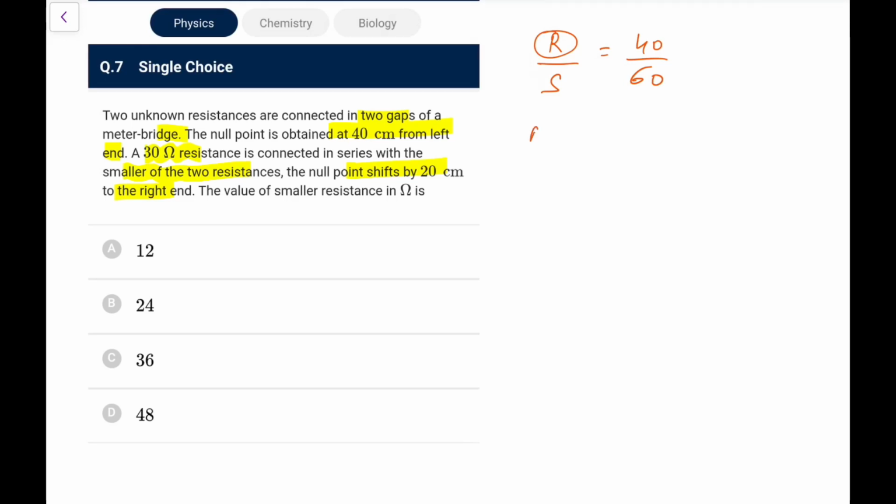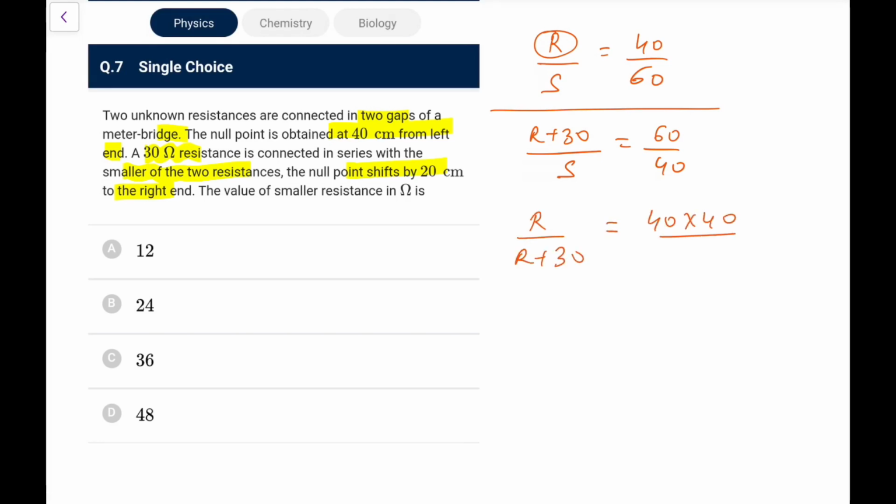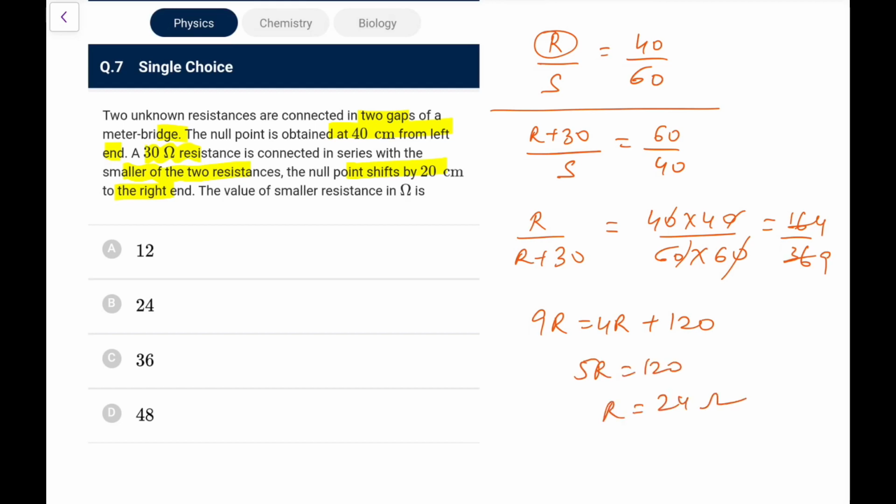So we have added 30. So now we have R plus 30 as new R dash upon S. This is now shifted by 20, so it becomes 60 by 40. So what is the value of the smaller resistance in ohm? So what do you do? Divide them. You will get R over R plus 30, that will be 40 into 40 over 60 into 60. Cancel the zeros. So you have 16 over 36, or you can write it as 4 over 9. So 9R is 4R plus 120. 5R is 120. So R is 120 by 5. You can directly go for this, it is going to be 24 ohms for sure.